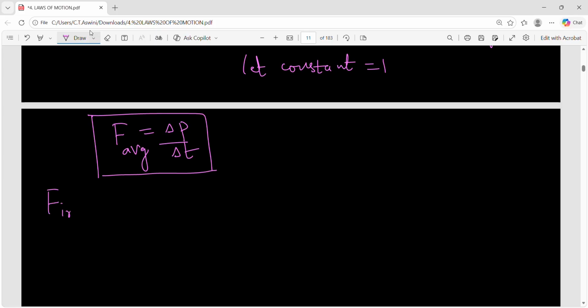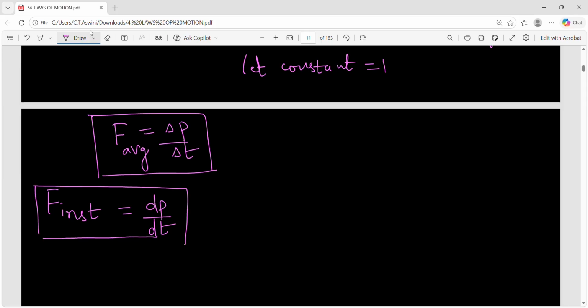What if I ask you F instantaneous? It is dp upon dt. See, instantaneous means at a specific instant of time. That means a very short interval of time. For short time intervals, we consider differentiation. So F instantaneous is equal to dp by dt.